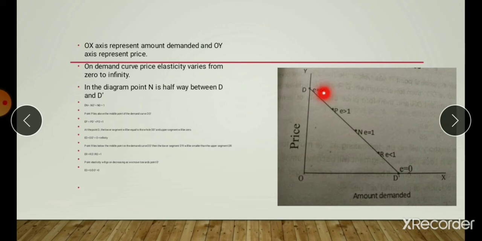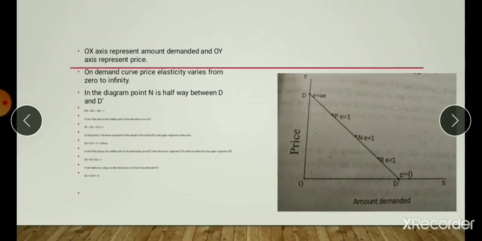If point N lies exactly at the middle of the demand curve, then elasticity of demand at point N is equal to the ratio of the distance from point N to the OX axis and the distance to the OY axis. In the diagram, point N is halfway between D and D1. Right?